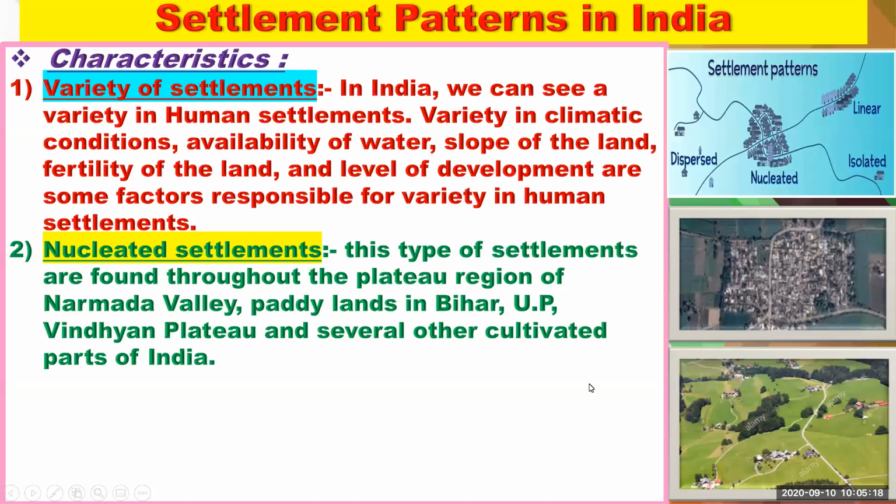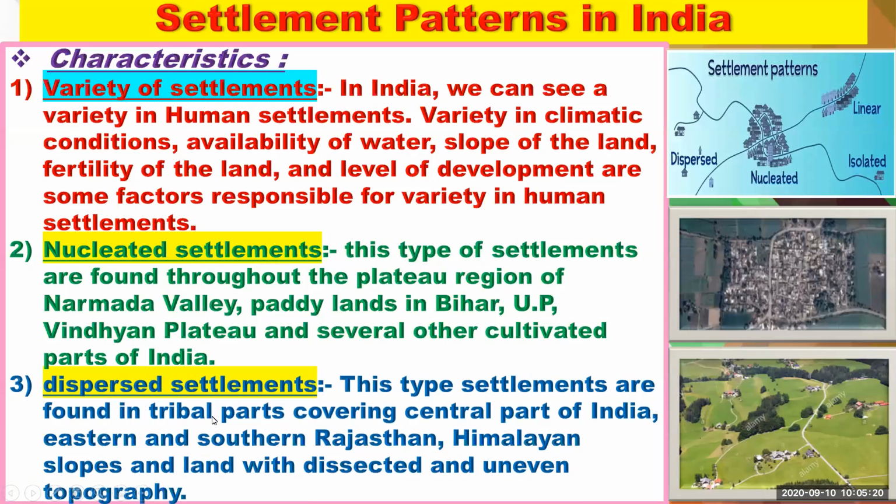Now we'll see the next, that is the dispersed settlement. This type of settlement is found in tribal parts covering central part of India, eastern and southern Rajasthan, Himalayan slopes, and land with dissected and uneven topography.